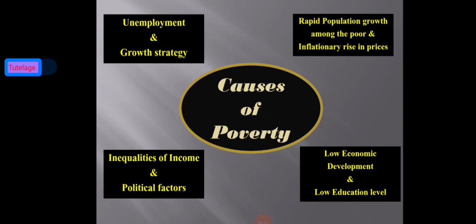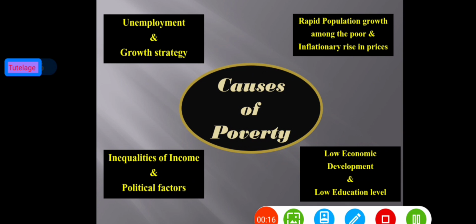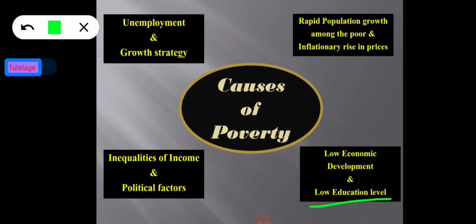So now we are going to the third cause of poverty, that is low education level or low rate of education. So another one of the most important causes of poverty also. Poor people are illiterate or semi educated, and therefore they can join the low paid jobs only. So that's why it explains the low levels of income among the poor, and poor parents are not able to provide the higher education to their children. So low level of education is one of the most important causes of poverty.